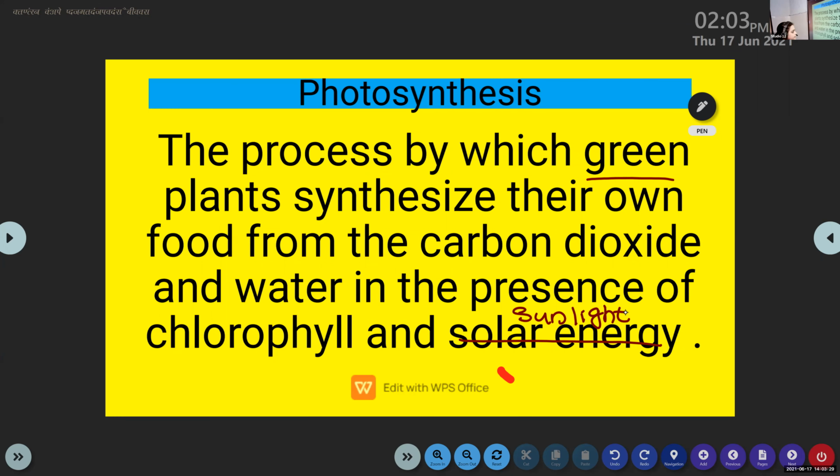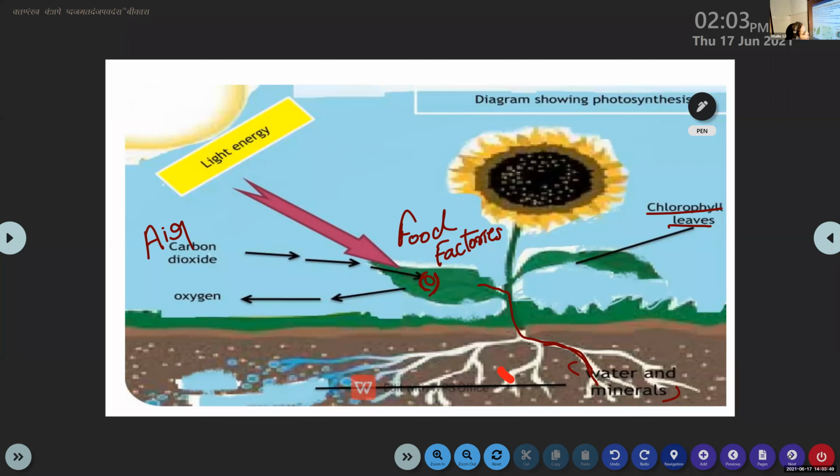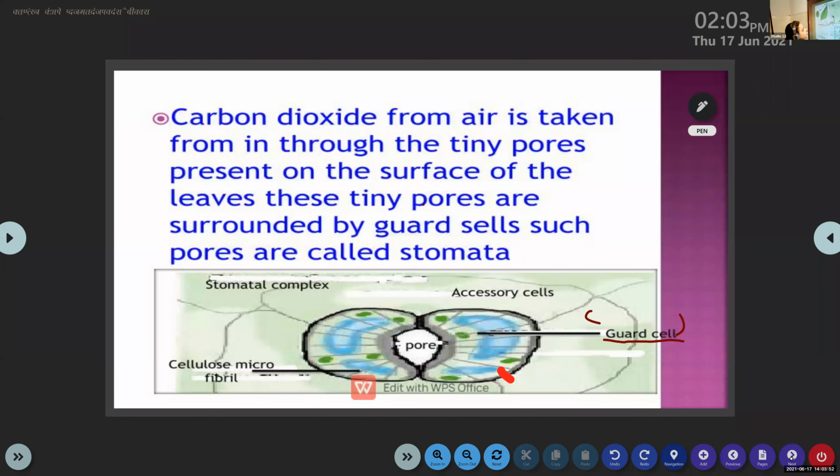Because in our body, is the chlorophyll present? No, the chlorophyll pigment is not present in our body. That is why we cannot carry out the process of photosynthesis by ourselves. This process only takes place in plants. Clear? Now we have to study an equation to represent the process of photosynthesis.